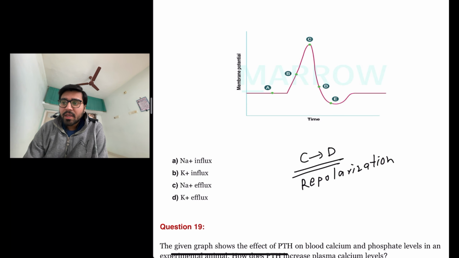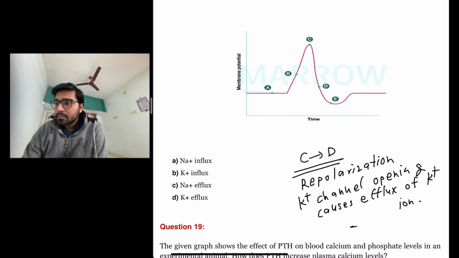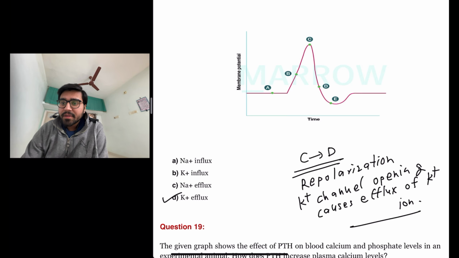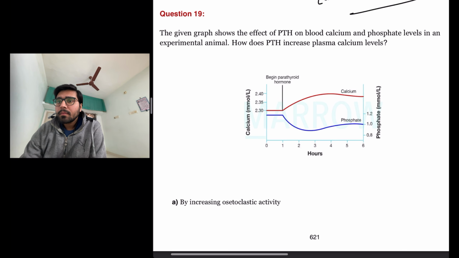It happens because of potassium channel opening, which causes efflux of potassium ion. Okay, so the answer here is D, potassium efflux.